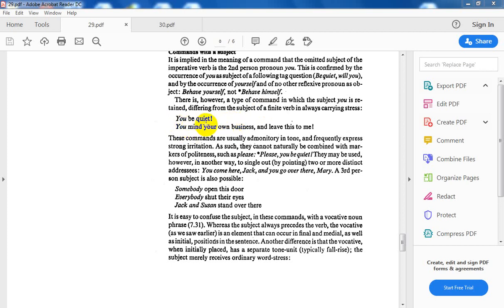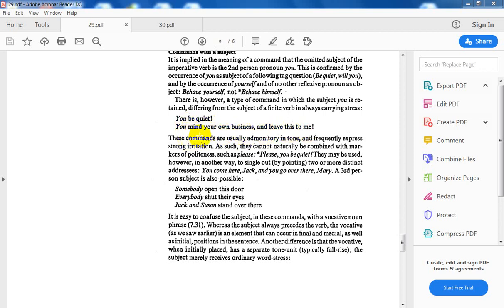You see, there is no agreement, no concord between this subject and its verb. So again, it is evidence that this you is not part of a finite verb phrase. You mind your own business and leave this to me.